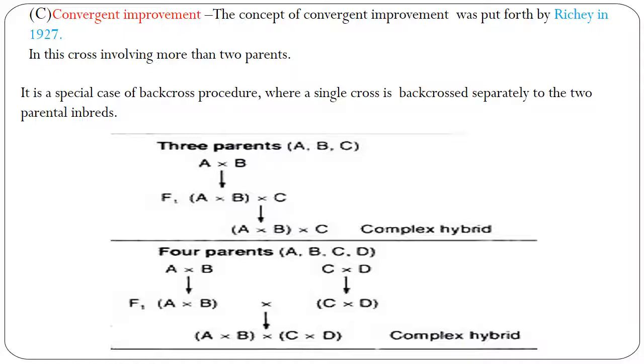By taking the F1, it is crossed to C. Then again ABC is a complex hybrid. Then we can take four parents A, B, C, D. We can cross A into B, then C into D. That F1 will be again backcrossed to parents, and A into B and again C into D can be crossed in order to get the double haploids.